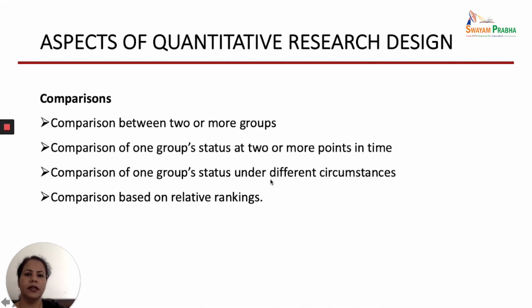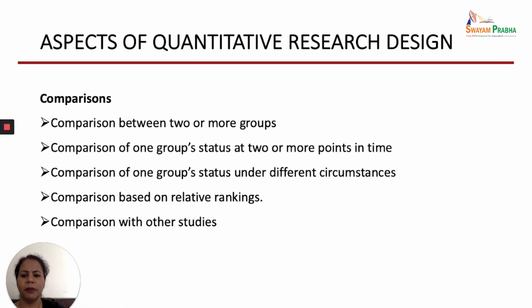So from the same group you will get a few people who have a higher level of loneliness, and then we get to know what their stress level is, and some people who have a lower level of loneliness and what their stress is. So you can compare based upon the relative rankings.